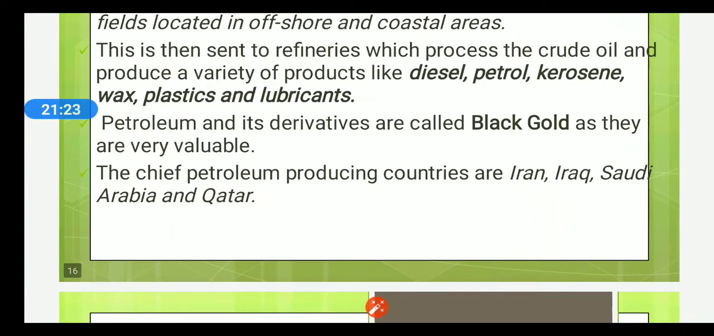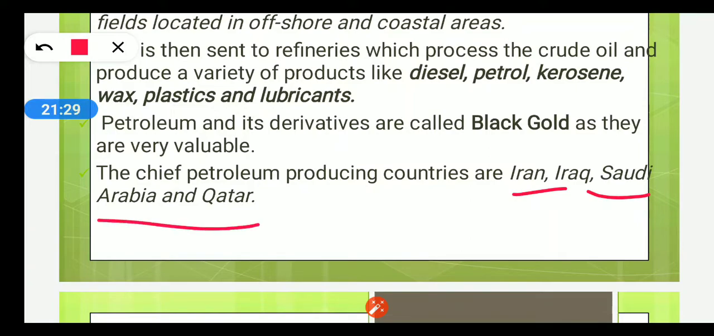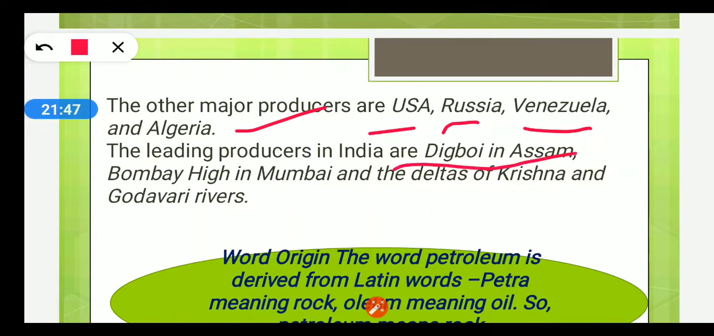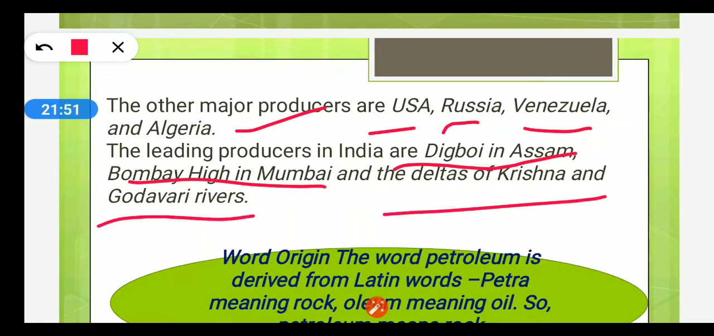The chief petroleum producing countries are Iran, Iraq, Saudi Arabia and Qatar. These are also known as the Gulf countries. The other major producers of petroleum are USA, Russia, Venezuela and Algeria. The leading producers in India are Digboi in Assam, Bombay High in Mumbai and the deltas of Krishna and Godavari rivers.